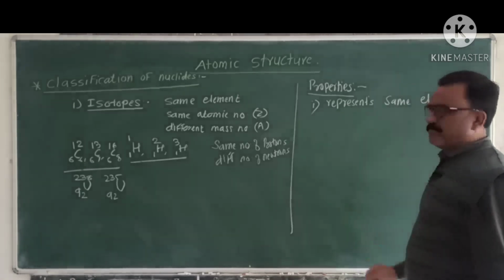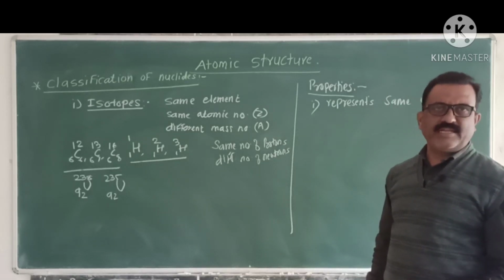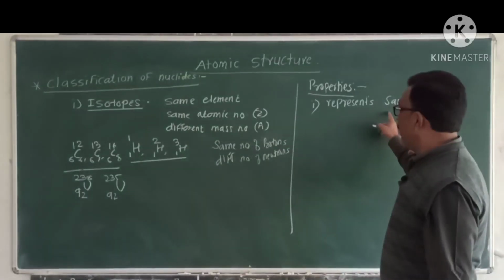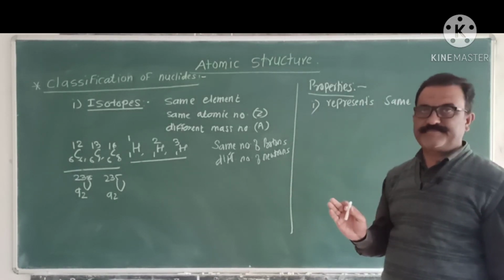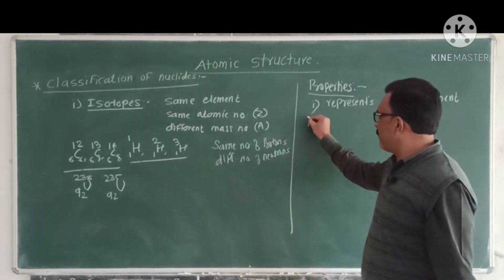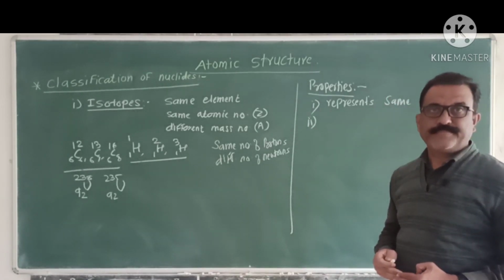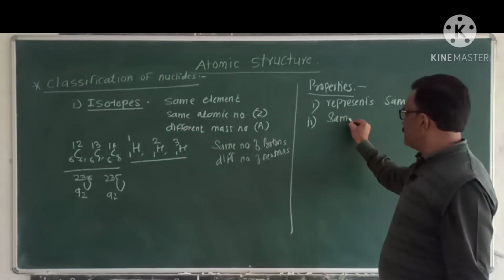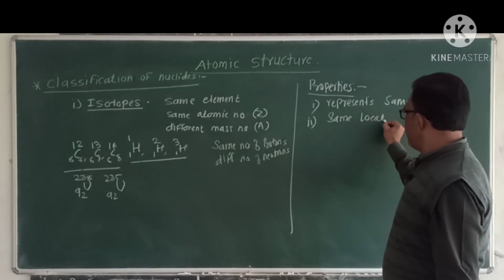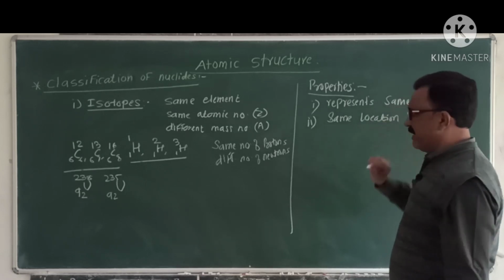Isotopes are the different atoms of same elements, and hence they represent the same elements. Another important property is, as they have same atomic number, these isotopes have a same location or same position in modern periodic table.